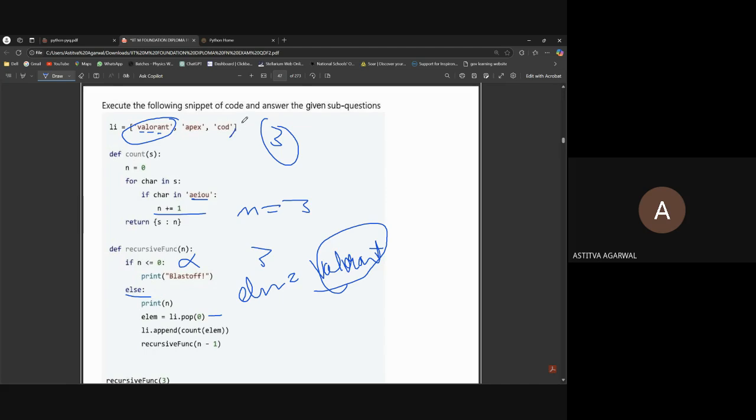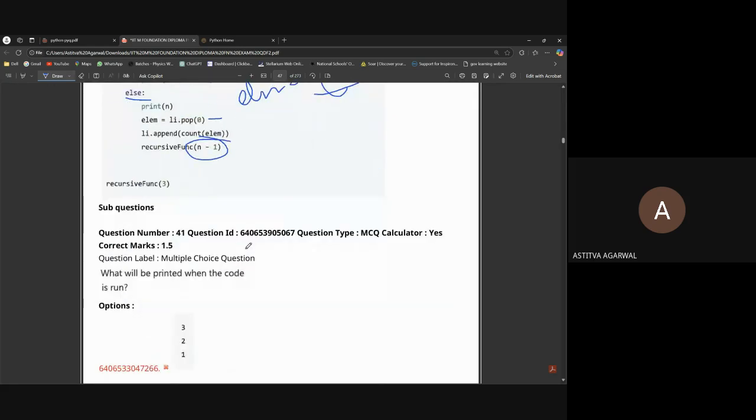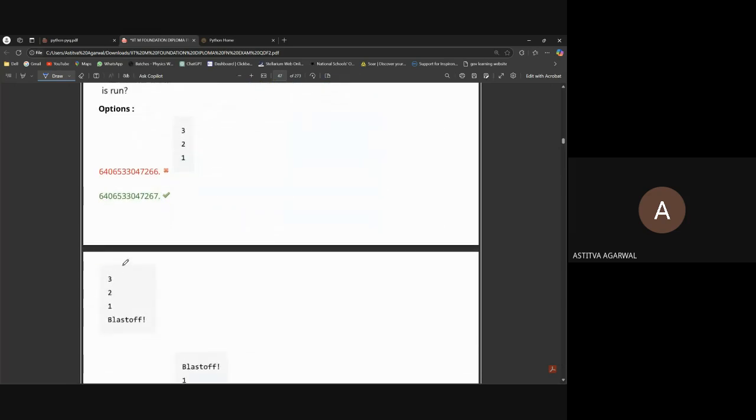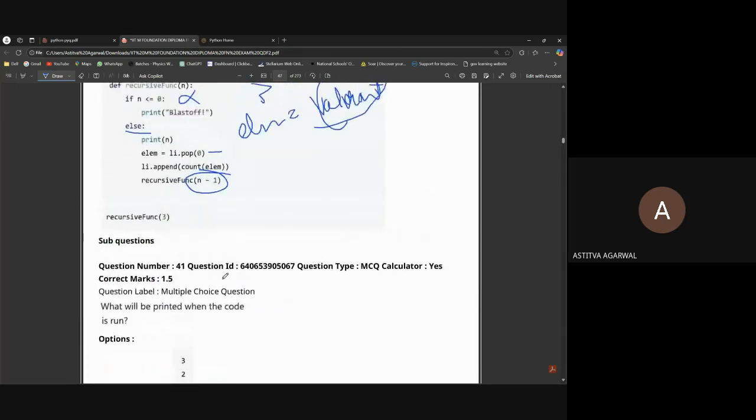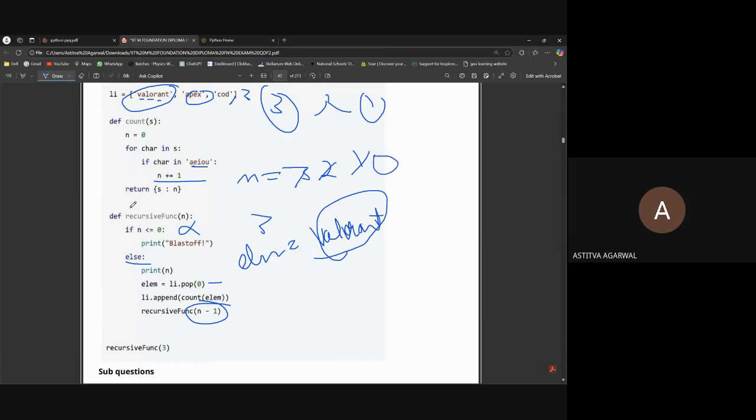So after COD it will be 3. Now we will add another. Now n will be 3 minus 1, so it's 2. It will take out the next, Apex. The a and e, it will be 2. Then it will be 1, with only o, that is 1. So what will the answer be? 3, 2, 1, and blast off, because when it goes from 1 to 0, the function will be triggered and the print statement will work: blast off.